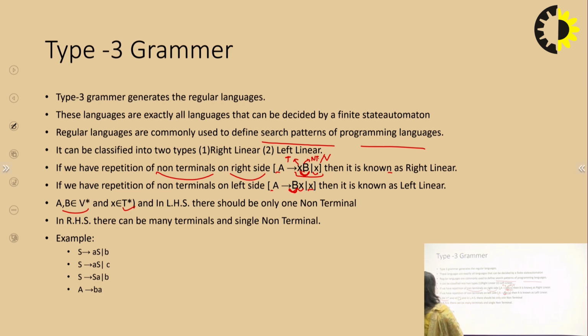It can have any terminals, and on the left hand side there should be only one non-terminal. It has two restrictions.